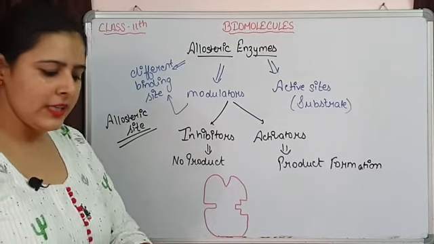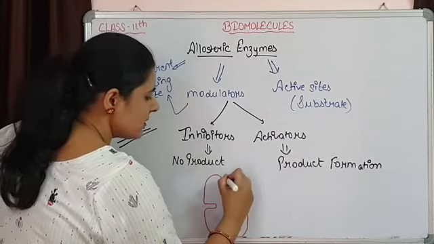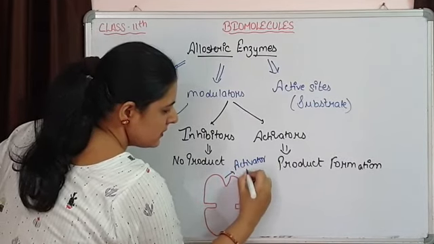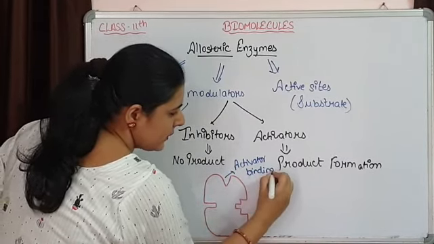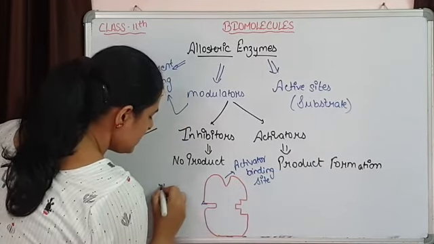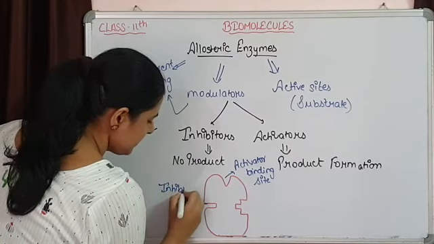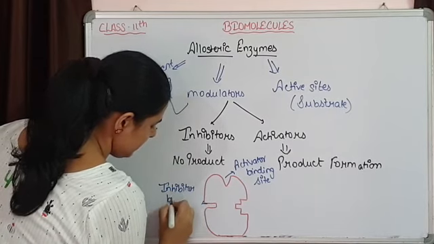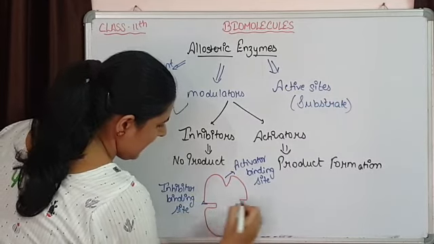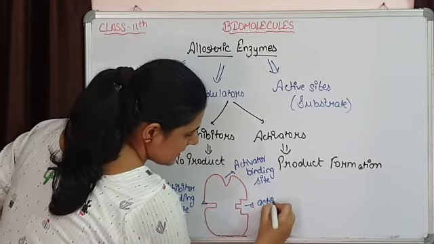This is the site where an activator is going to bind, the activator binding site, an inhibitor binding site is there, and an active site is there.